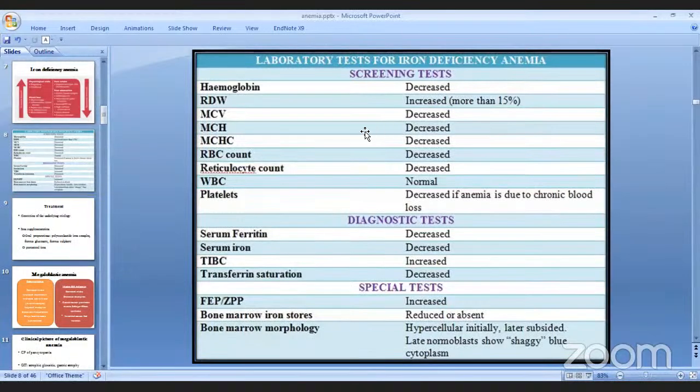And then there is something called mean corpuscular hemoglobin. यसमा चाहिँ red blood cells मा hemoglobin concentration यसले चाहिँ त्यो denote गर्छ है. Mean corpuscular hemoglobin is also going to decrease. Mean corpuscular hemoglobin concentration is also similar to mean corpuscular hemoglobin, but यो चाहिँ एउटा group of RBCs को concentration भयो है. यो पनि decrease हुन्छ. RBC count obviously is going to decrease.